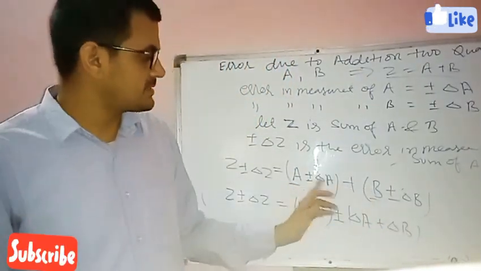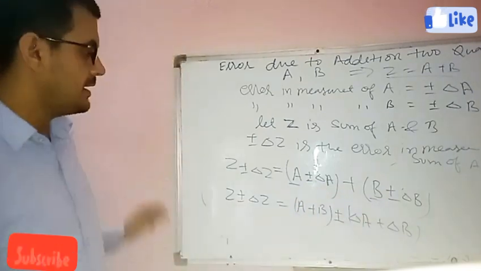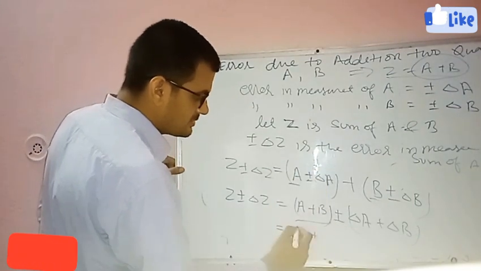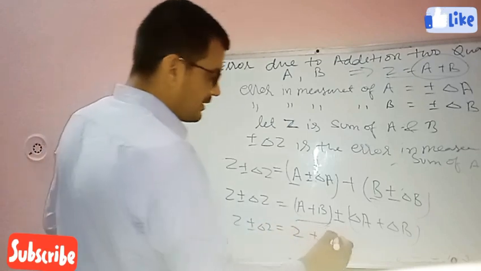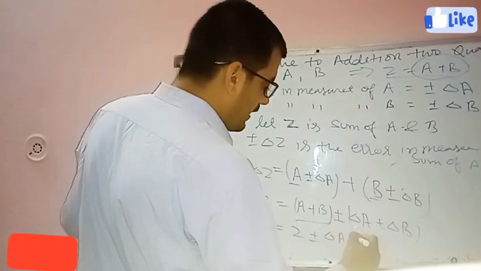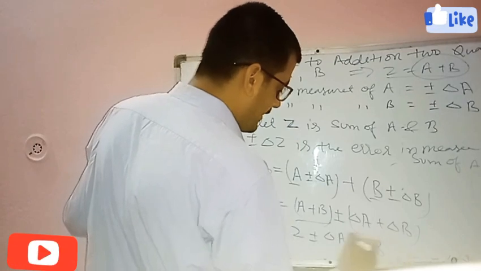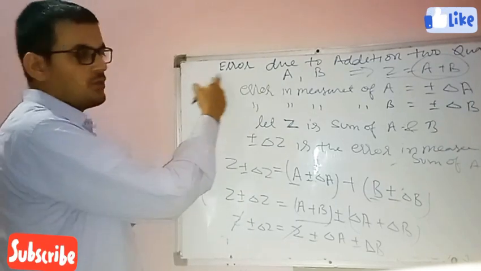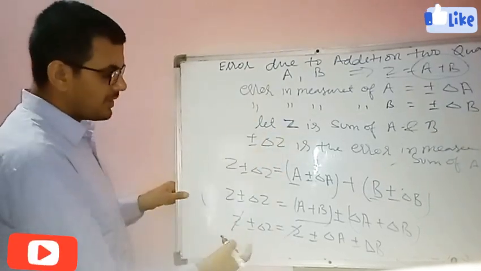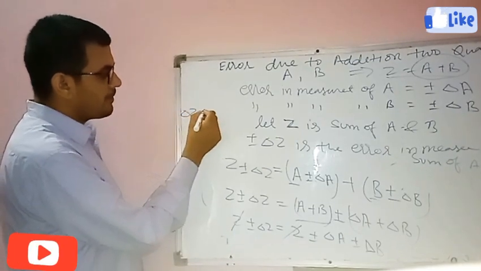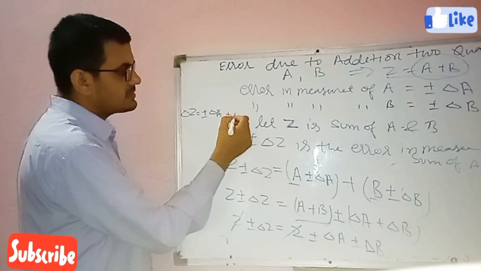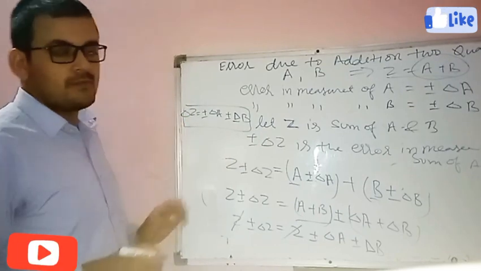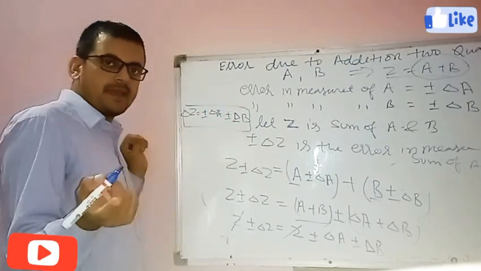You have written A plus B equals Z, so write Z plus minus delta Z equals A plus B plus minus delta A plus minus delta B. You can cancel this Z by this Z. So the error due to the addition of two physical quantities will be delta Z equals plus minus delta A plus minus delta B.